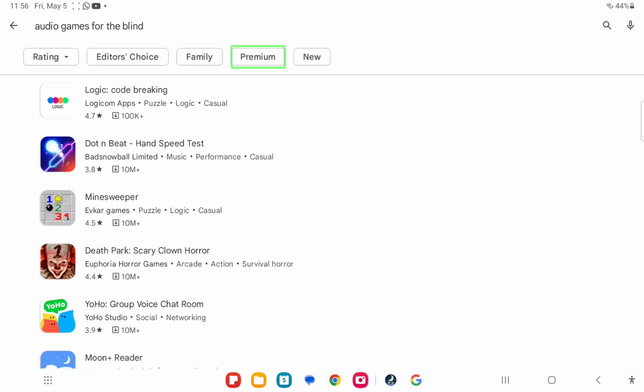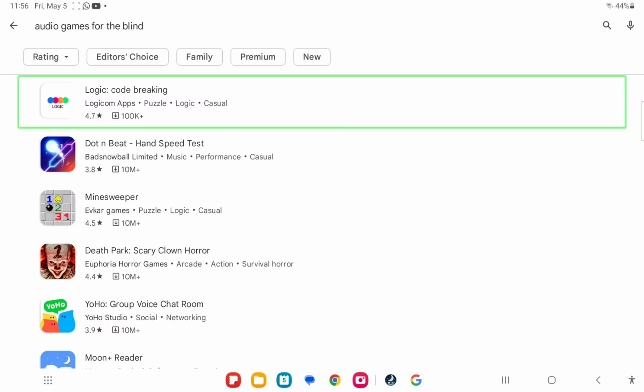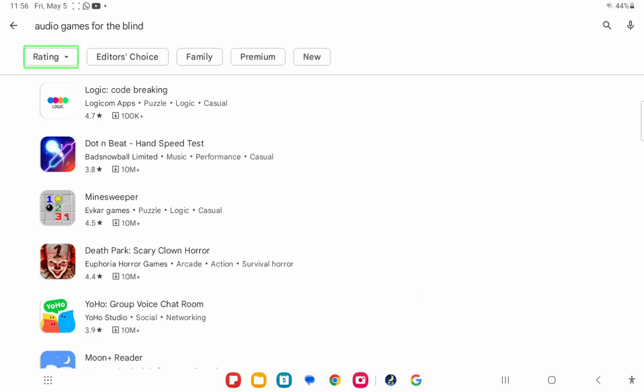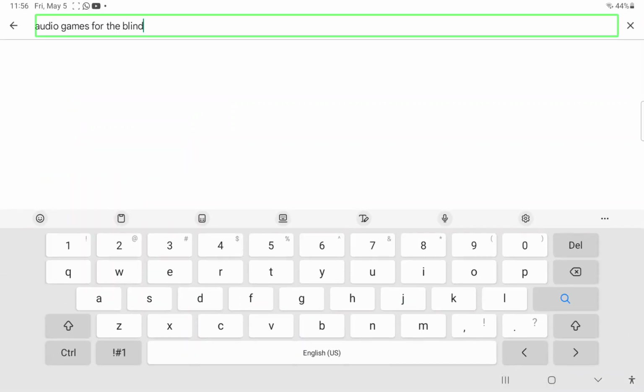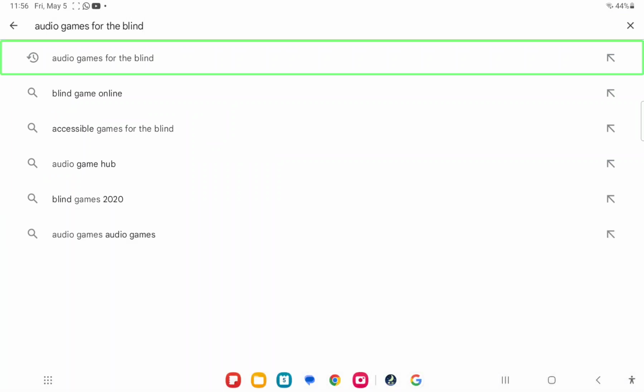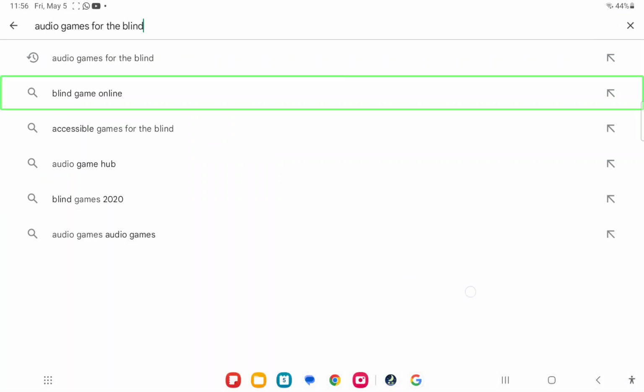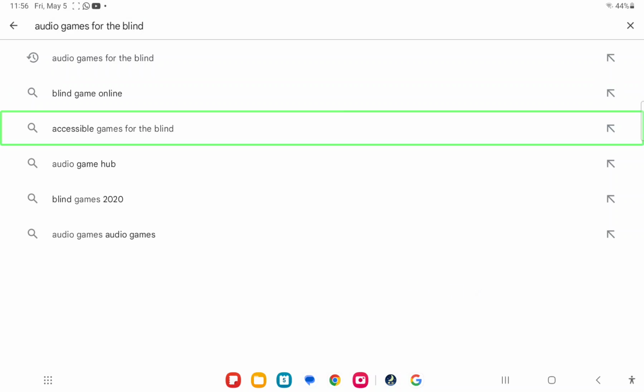Family. Premium. New. Image of app or game icon. Editors. Rating. Search. Audio game. Navigate. Audio game. Clear. Search for audio games for the blind. Search for blind game online. Search for accessible games for the blind.